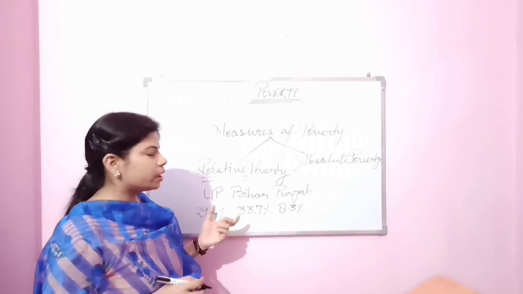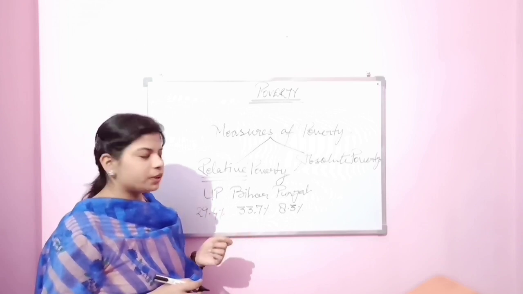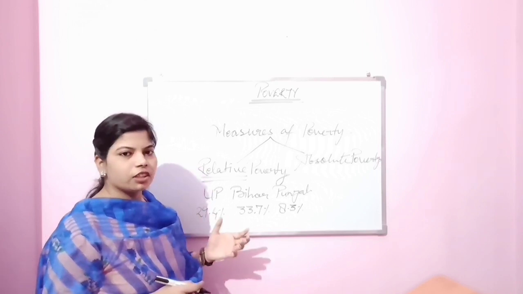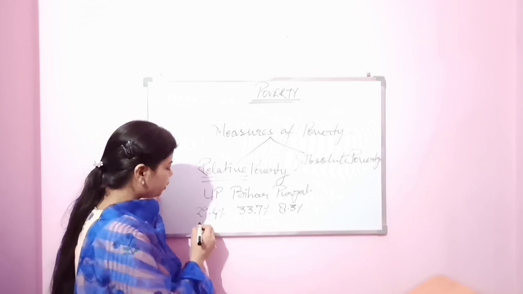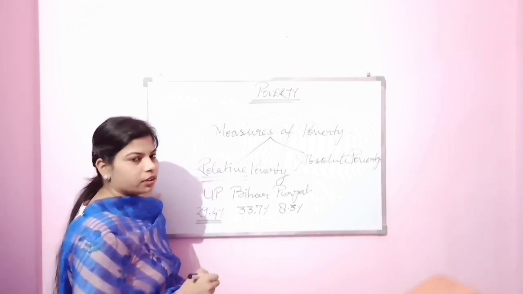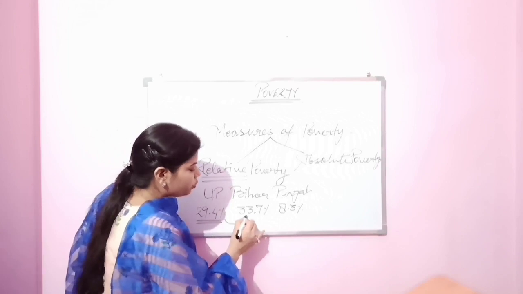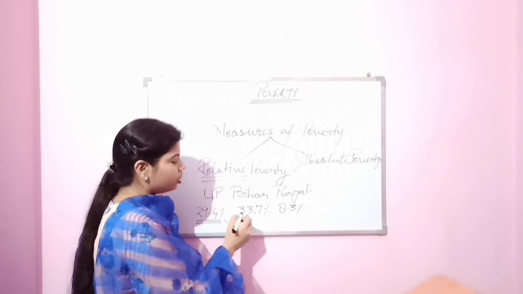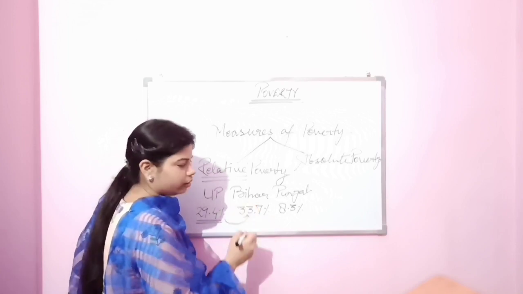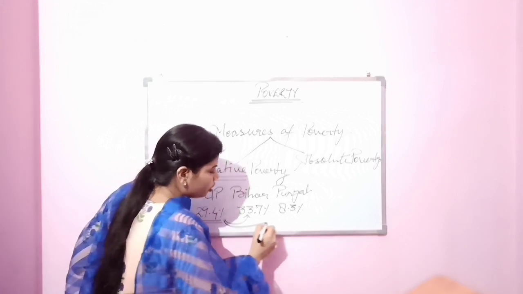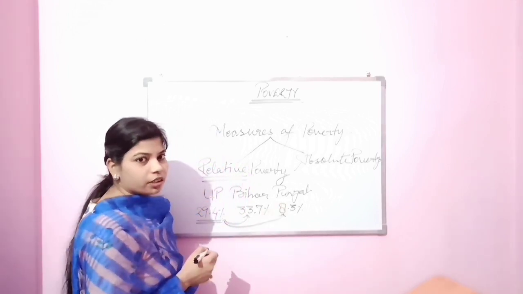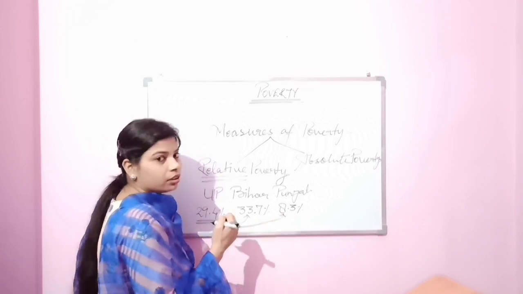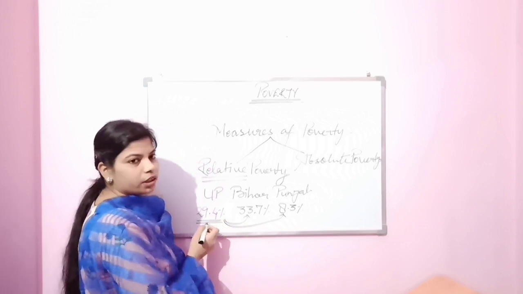So here we can compare in which state more people are living below the poverty line. First one, UP, 29.4%. When we compare it with Bihar, it is in a better condition. UP is in a better position than Bihar. But when we compare UP to Punjab, what are you getting here? 8.3% of people, much less than 29.4%.